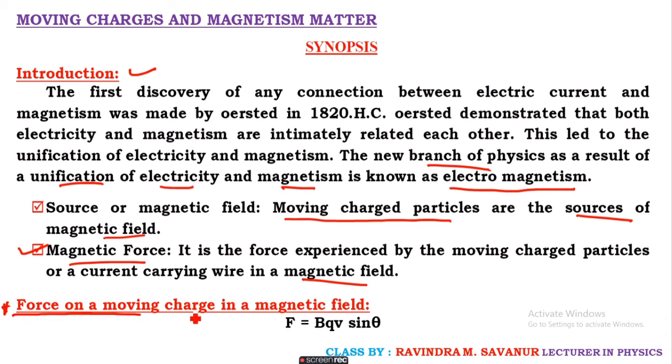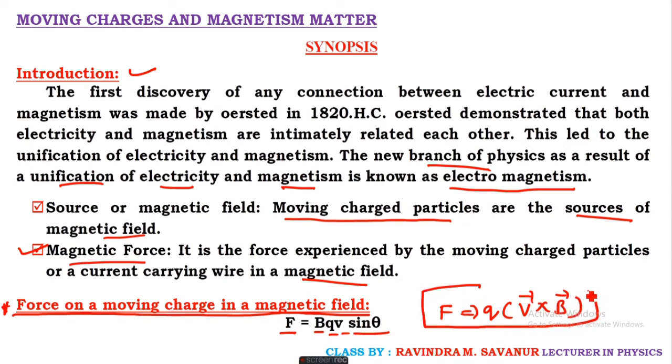The force on a moving charge in the magnetic field is F equals B Q V sin theta. This is in terms of magnitude. In terms of vector, you can write it as F equals Q times V cross B bar. So this is the mathematical expression for a magnetic force on a moving charged particle.